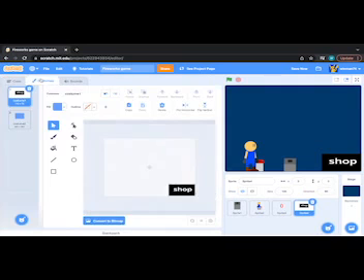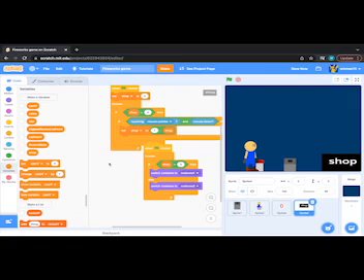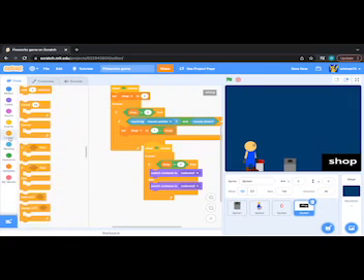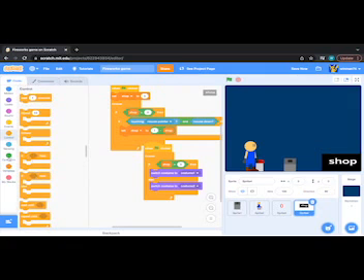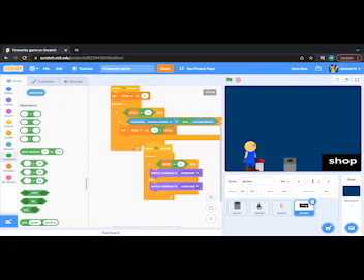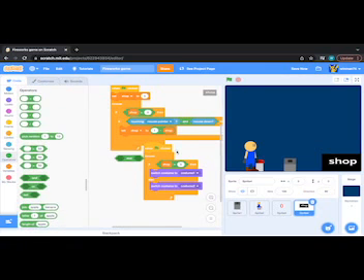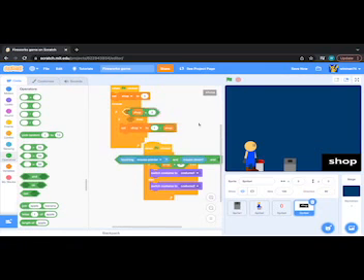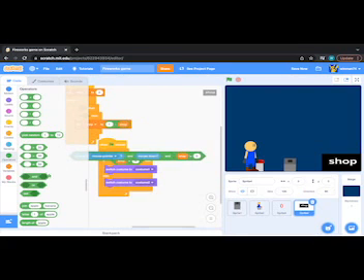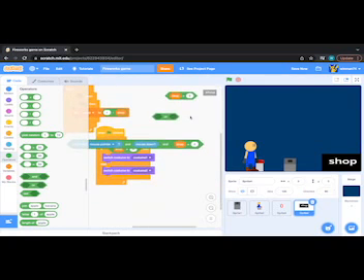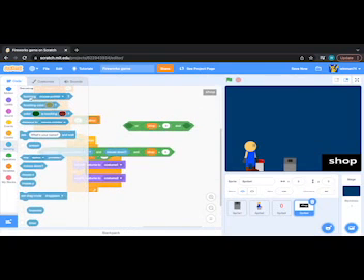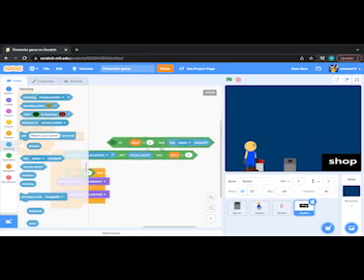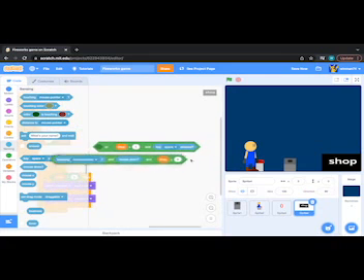And then to close the shop, you have to click like space. So actually, you know what we can do is we can do if touching mouse pointer and mouse down and shop is equal to 0, or shop is equal to 1 and key space pressed.